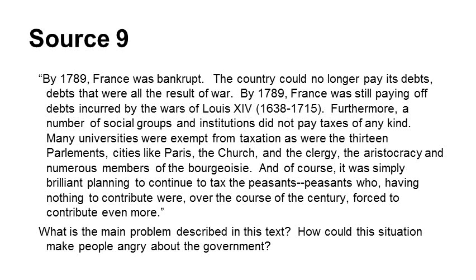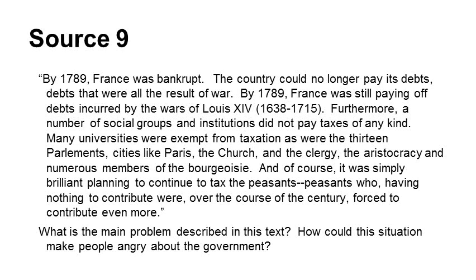Many universities were exempt from taxation, as were the 13 parliaments. Cities like Paris, the church, the clergy, the aristocracy, and numerous members of the bourgeoisie. And of course, it was simply brilliant to continue to tax the peasants who, having nothing to contribute, were over the course of the century forced to contribute even more.